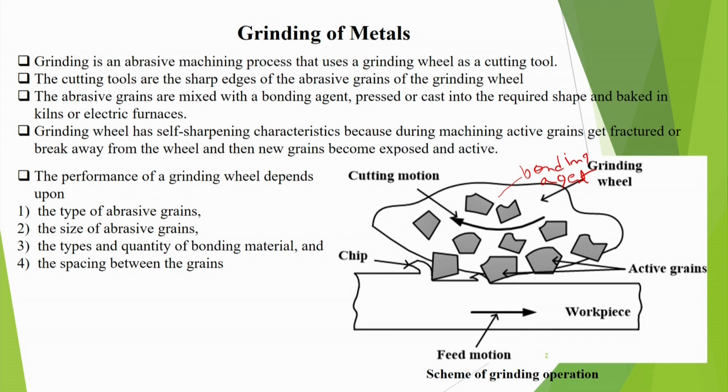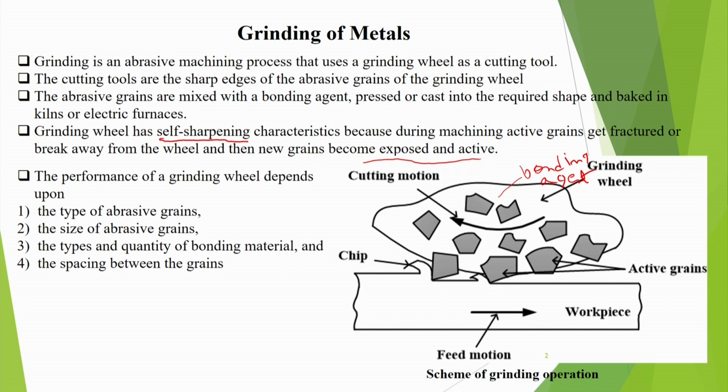The grinding wheel has self-sharpening characteristics. This is the thing you have to note, it has self-sharpening characteristics because during machining, active grains get fractured or break away from the wheel and then new grains become exposed and active. New grains become exposed and active and this process goes on.